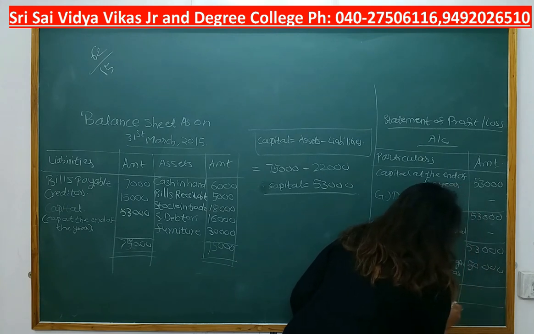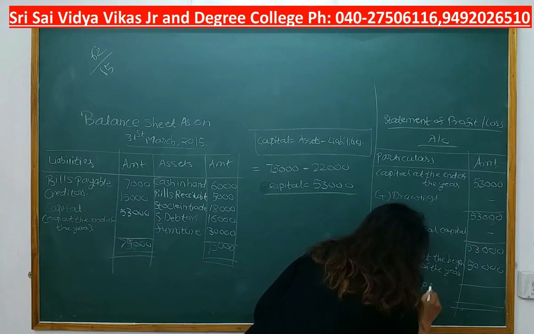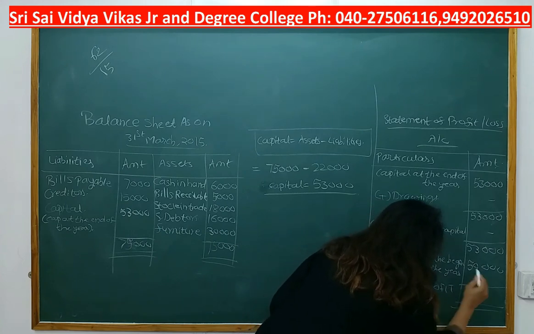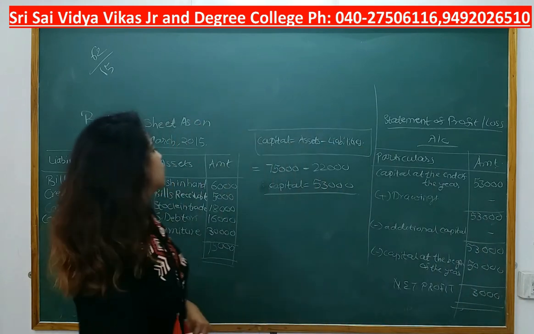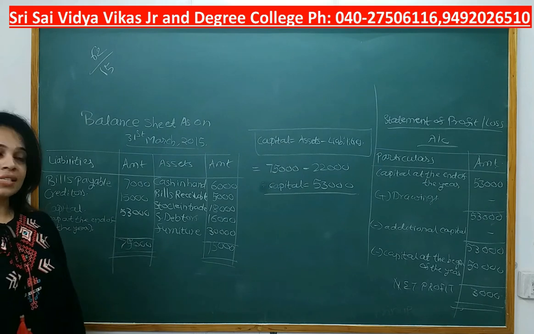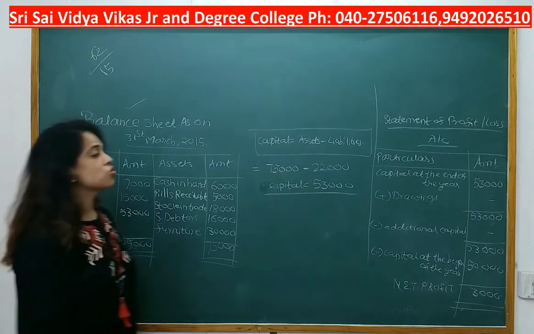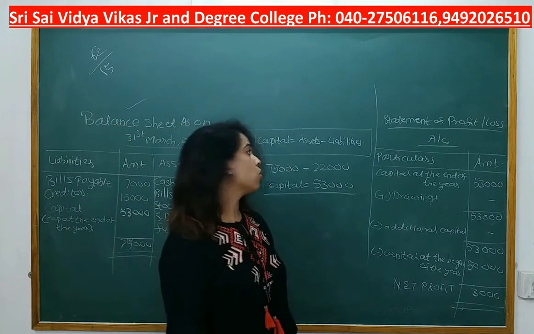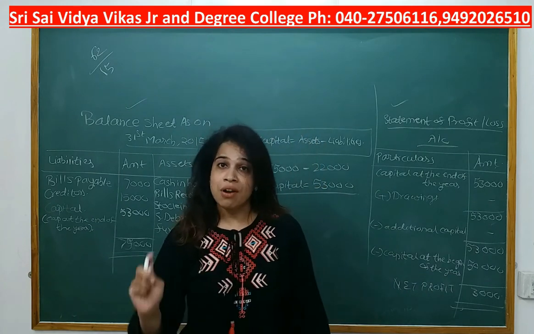We are getting the answer positive. So here we got net profit of rupees 3,000. Okay, we got a net profit of rupees 3,000. They have asked us to prepare statement of affairs. This is statement of affairs. Then they ask us to find out whether we got profit or loss. That is the statement of profit and loss account. This sum will come for 5 marks.